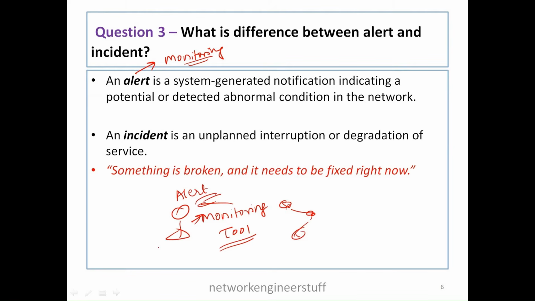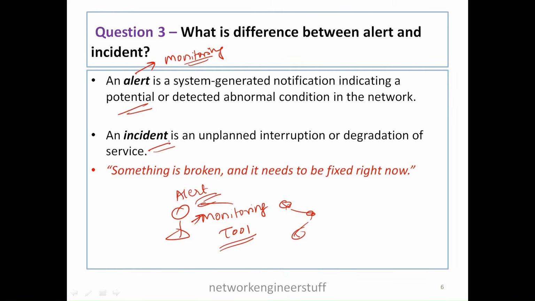Just like you are getting notifications on your mobile phones, if something is going wrong in the network, or there's something which will go wrong in the network, I've mentioned potential, meaning things which may lead to an issue, such kind of things are monitored and displayed on the monitoring tool as an alert to the monitoring team, that is the L1 engineer. Okay, so this is alert.